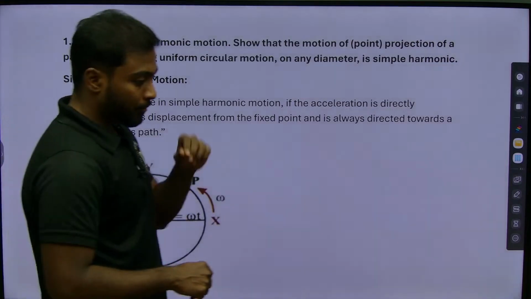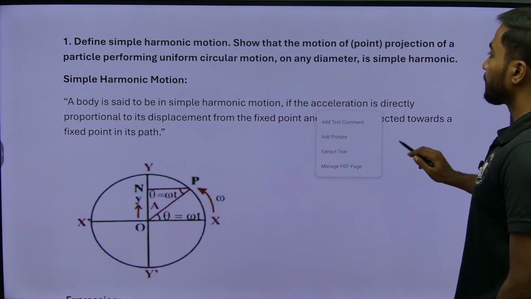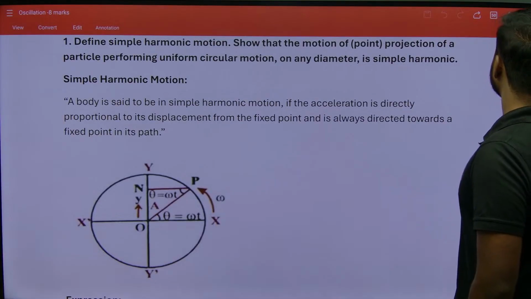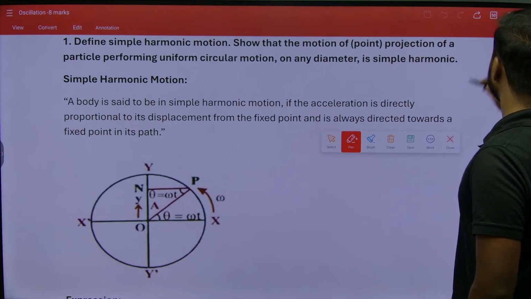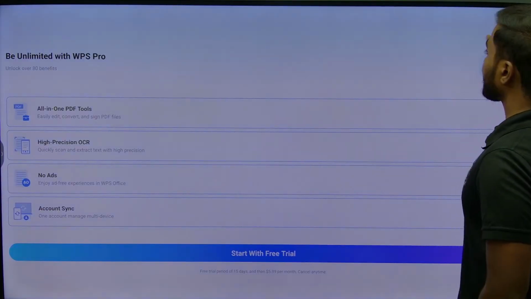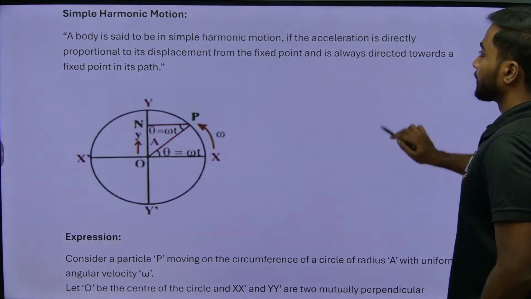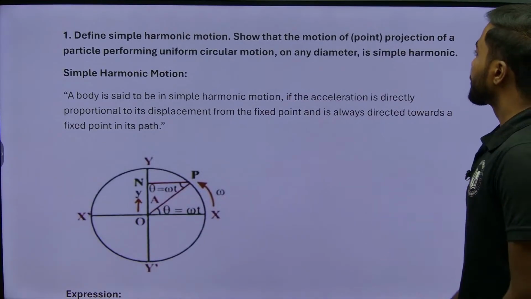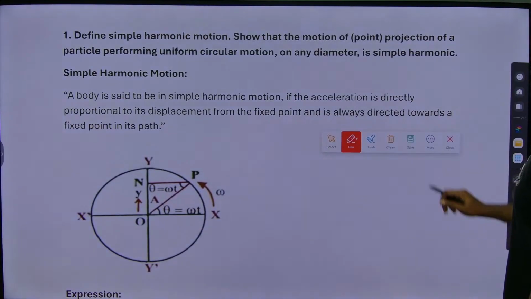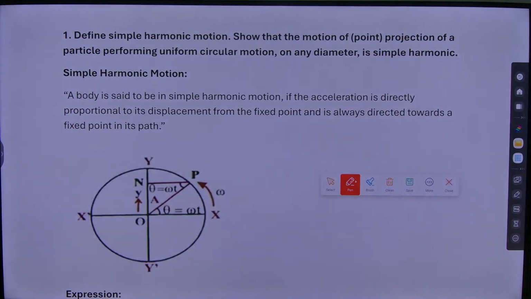So, the first question which we are discussing in oscillation is: define simple harmonic motion. Show that the motion of the projection of a particle performing uniform circular motion on any diameter is simple harmonic.